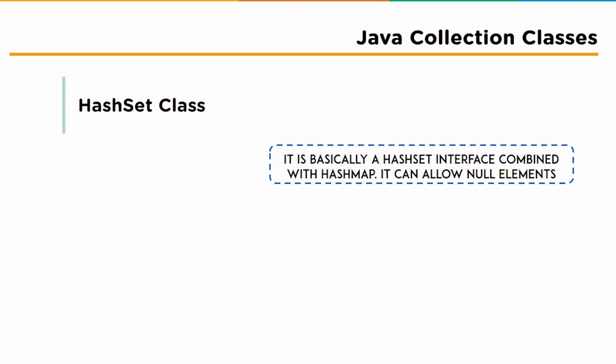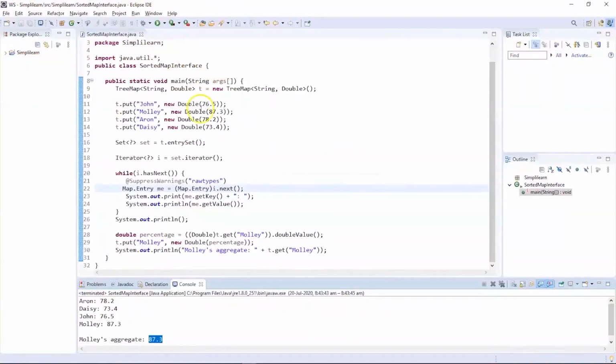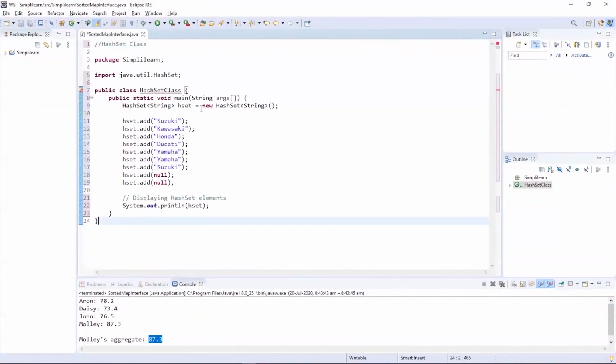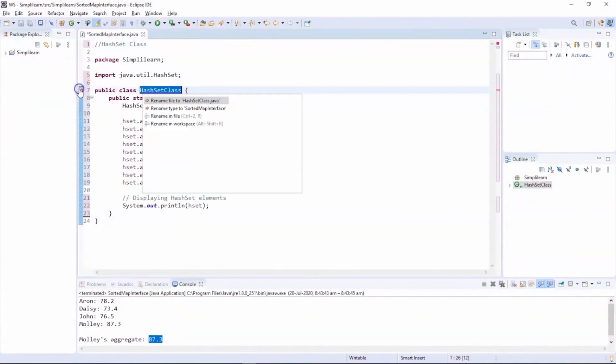We can set the initial capacity and load factor for this collection. The load factor is a measure of how full the hash map is allowed to get before its capacity is automatically increased. For a better understanding, let's go through an example. On my screen you can see a program which is an example for the HashSet class.